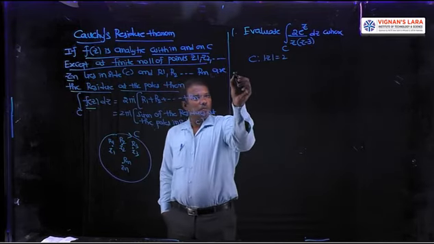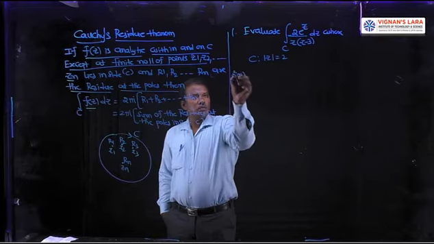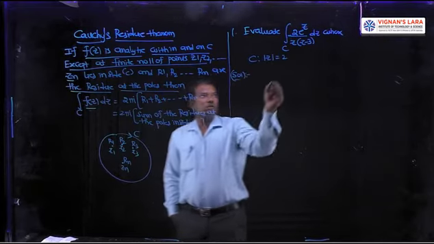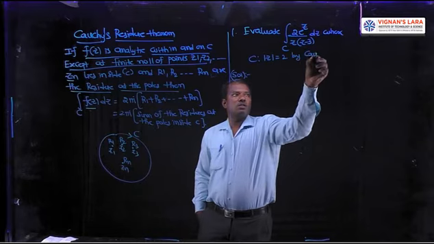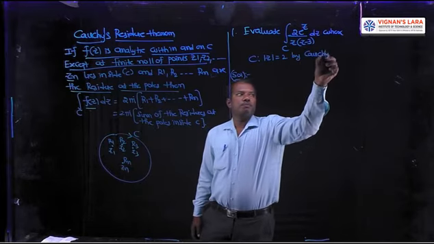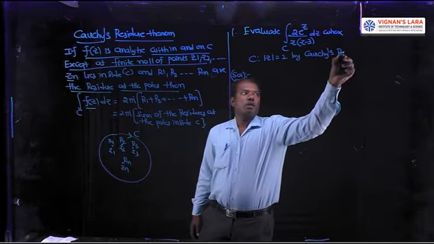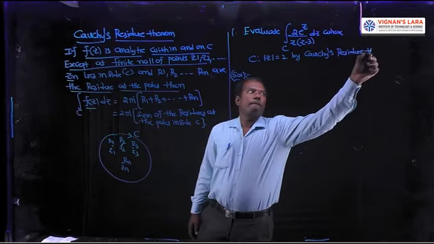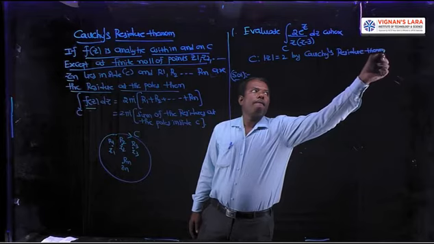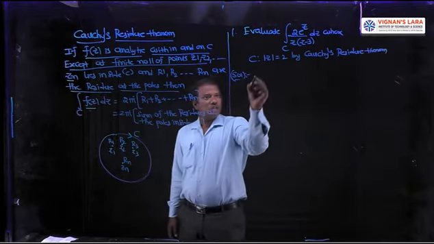In any problem by Cauchy's residue theorem, first, what is C here?